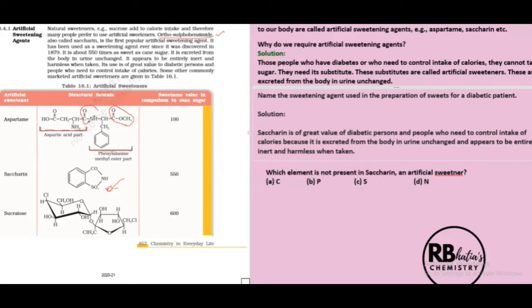This is the peptide bond, the CONH bond, which is formed from one amino acid losing its OH and another amino acid losing its H, right? This is the amide linkage, formed by condensation between an acid and an amino group. Okay, so this is the aspartic acid part and this is the phenylalanine. Both these come from amino acids. So these are the structure based questions that can be asked in any way, whether it's boards or MCQs.